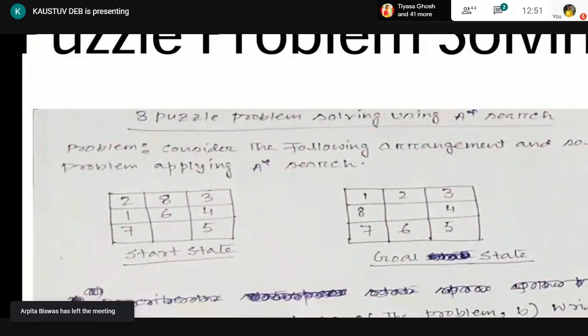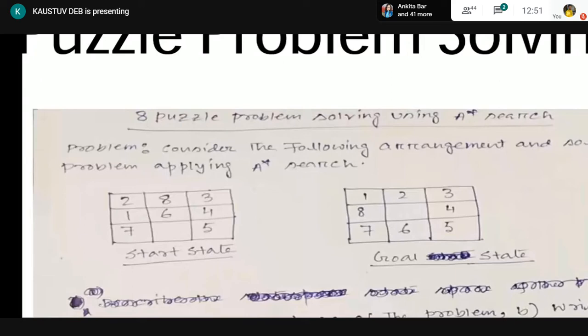If all 8 are misplaced, then at least 8 tiles have to be moved, because in a single movement, we can place only 1 tile. But in certain cases, we need at least 2 movements to move a tile into its position, like 8. Can we place it in its proper position by a single movement? No. At least 2 movements are needed.